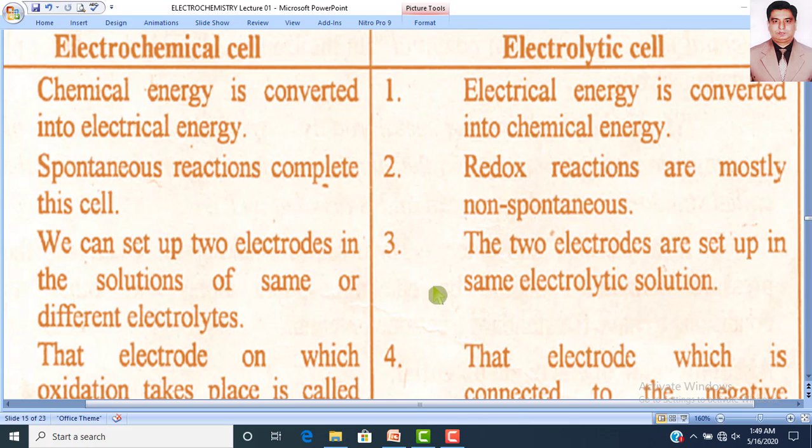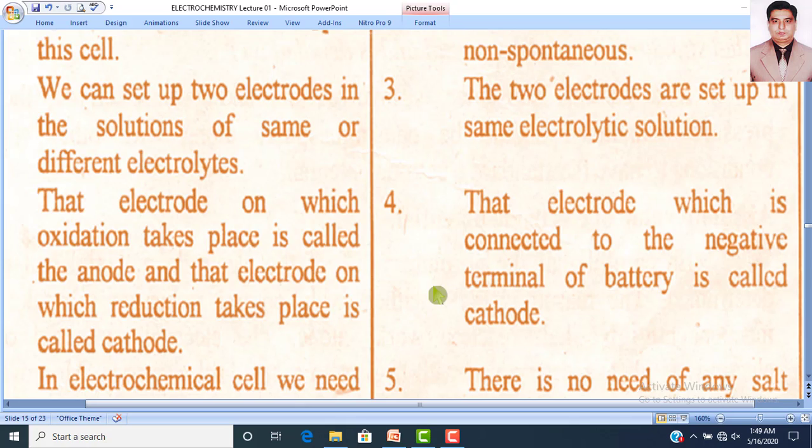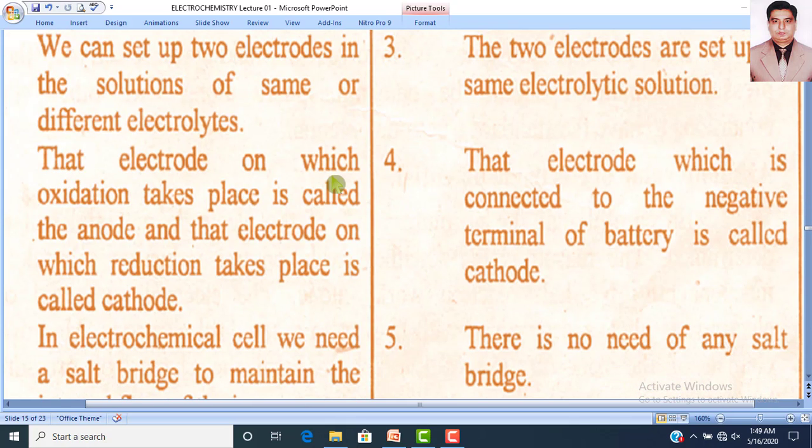And the fourth difference is that the electrode on which oxidation takes place is called the anode, and the electrode on which reduction takes place is called the cathode. But in the electrolytic cell, it is totally different, because the electrode connected to the negative terminal of the battery is called the cathode, and the electrode connected to the positive terminal of the battery will be the anode.